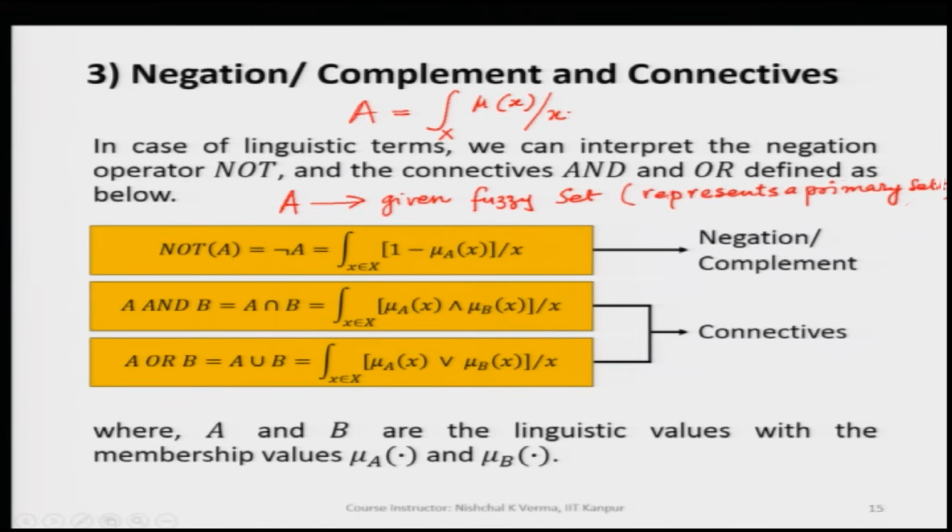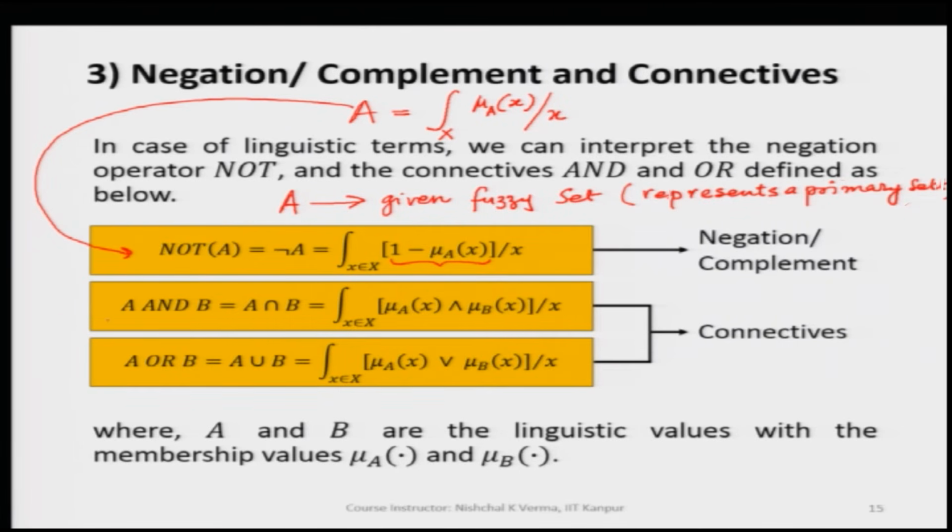And then for not A, we simply take the complement of it, and when we take the complement, the membership function is subtracted from 1, which you can see here. The rest of the things remain the same. So, this way we can get not A as the negation or the complement.